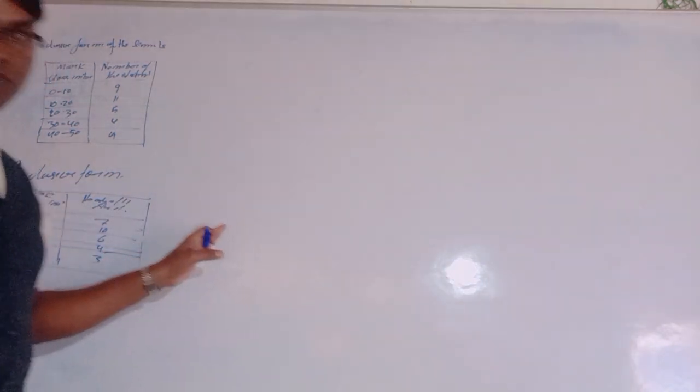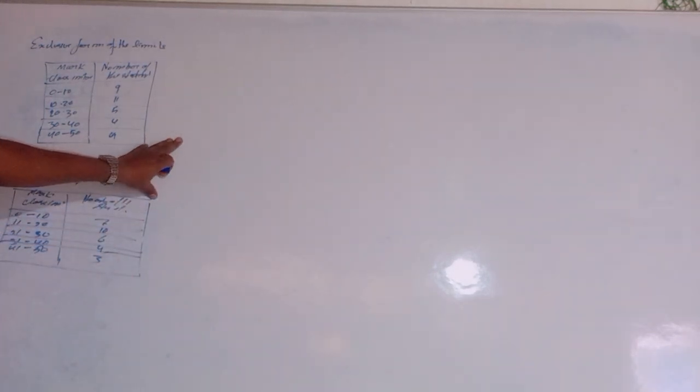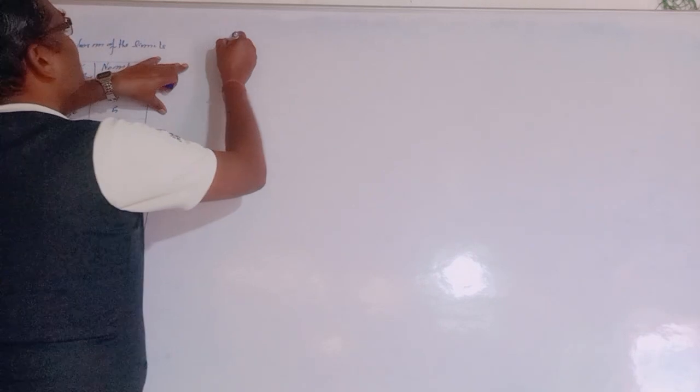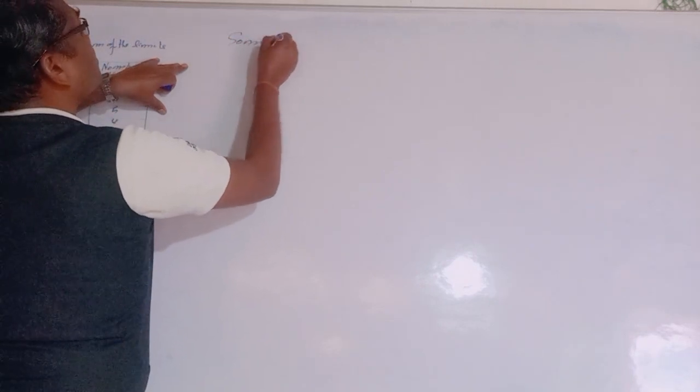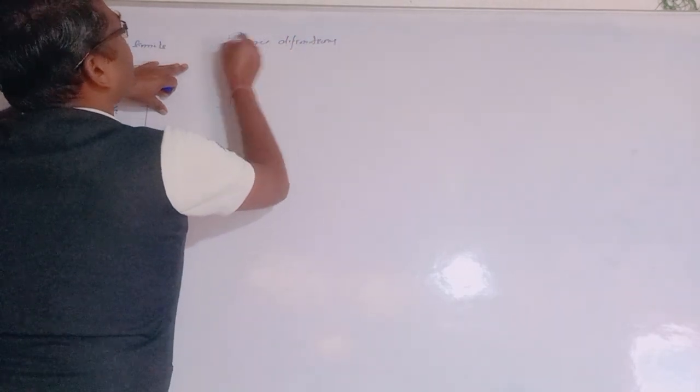After frequency distributions, we will discuss new terms with some definitions. The first definition is variate or variable. What is a variable or variate?